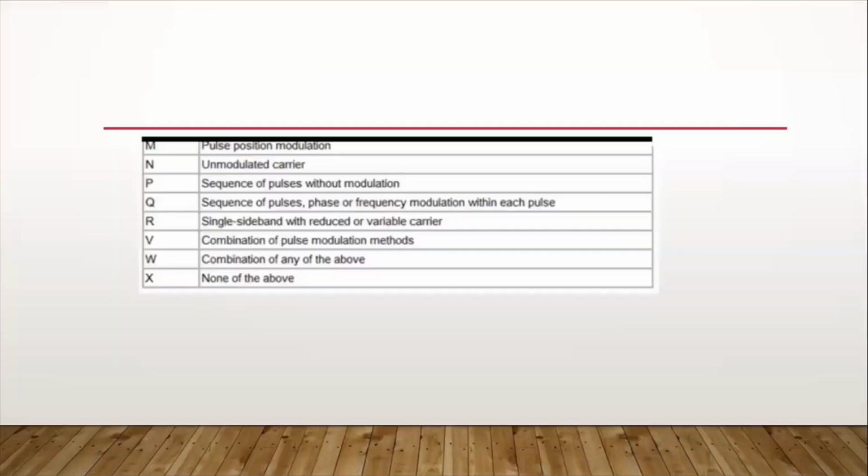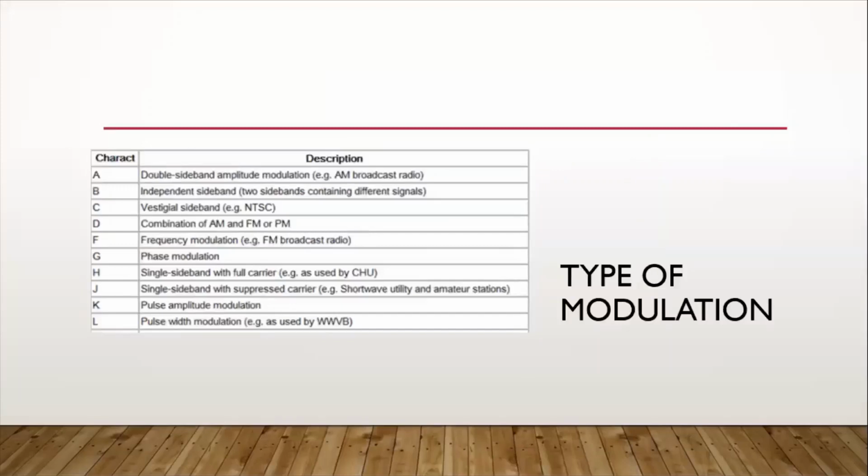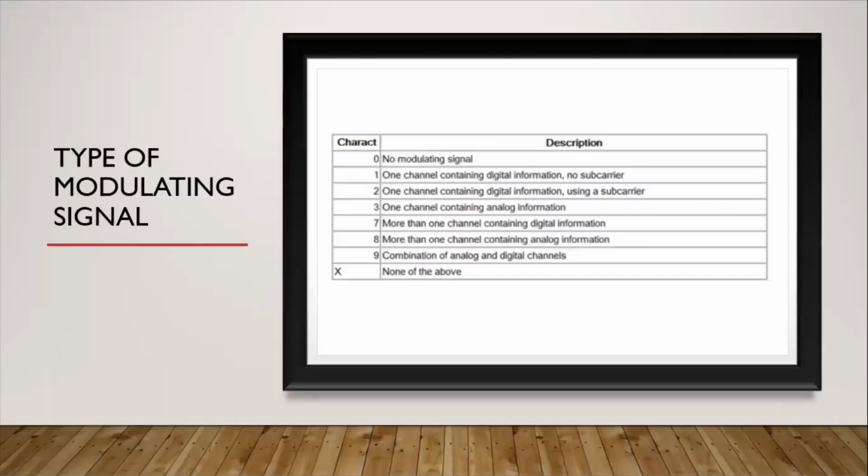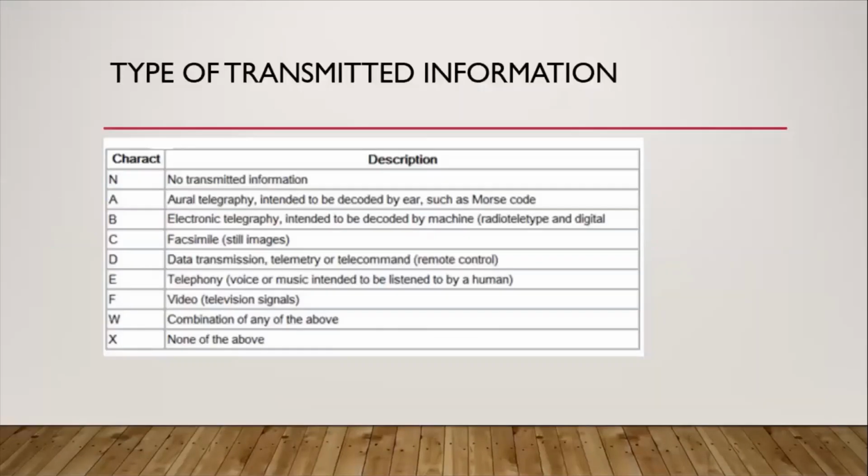Tatandaan lang natin kapag first, that is yung characteristic niya na first, that is type of modulation. Then the second one, the type of modulating signal. And the third one is the type of transmitted information. Okay, let's give an example of this type of emission.